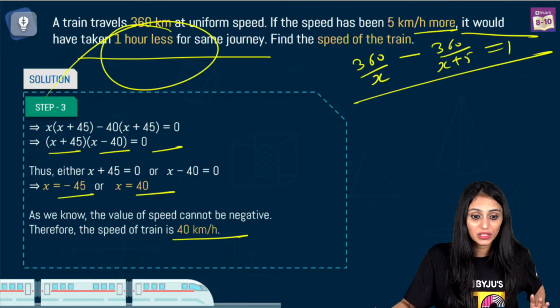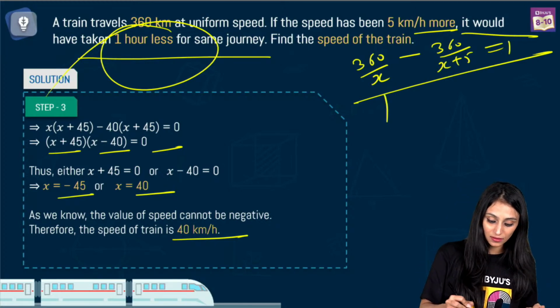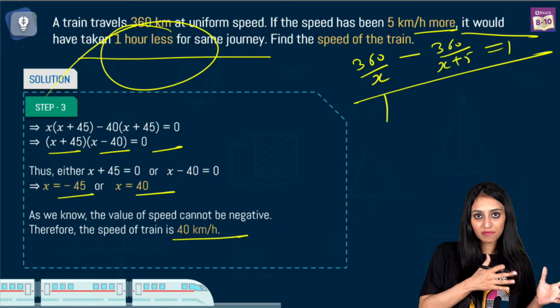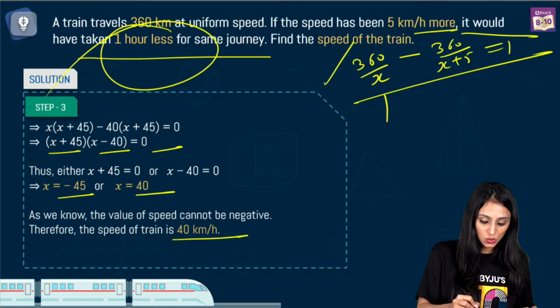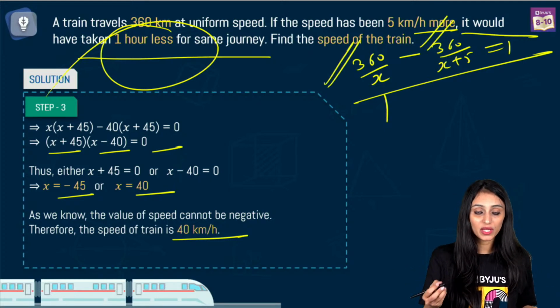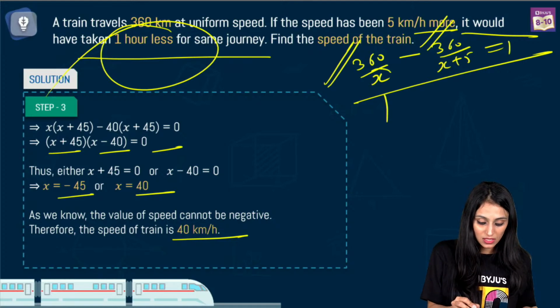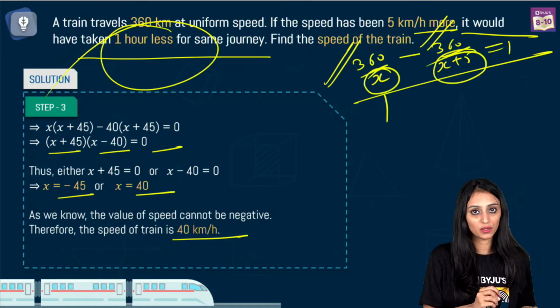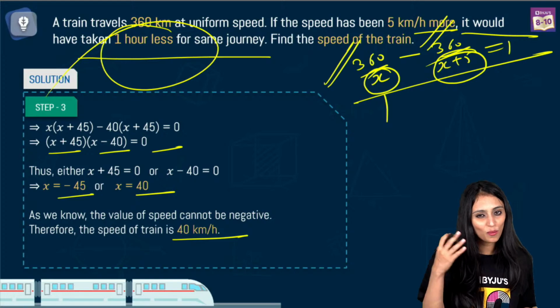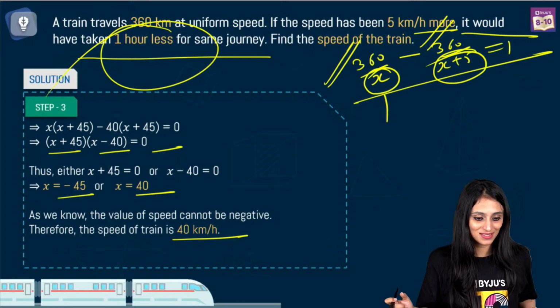So, Sonali, that's what you need to understand. Why are we subtracting, why not 360 by x plus 5 minus 360 by x? You see, this one is bigger, this one is smaller. How do we get to know that? The numerator is the same. This has a smaller denominator, this has a bigger denominator. Right? So it's just basic mathematics.